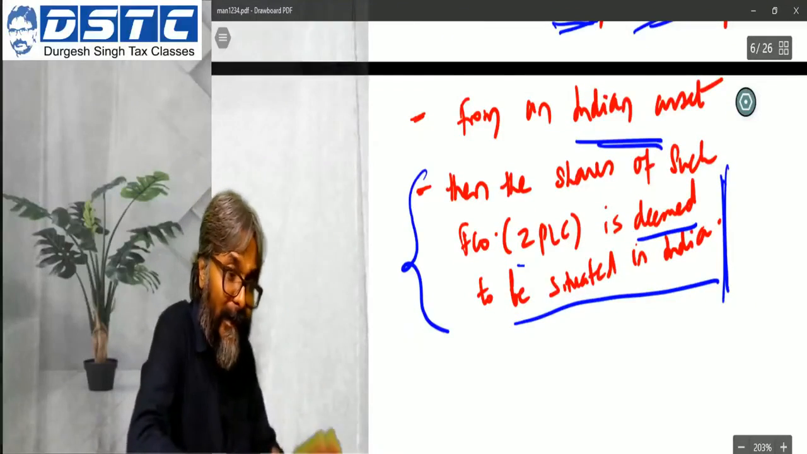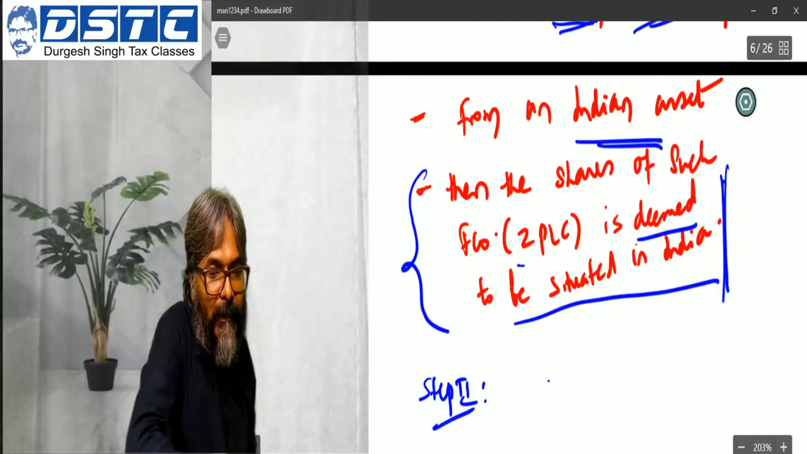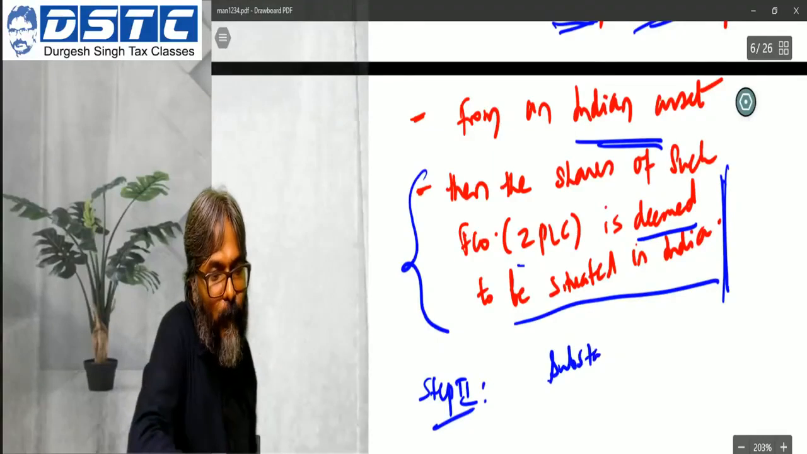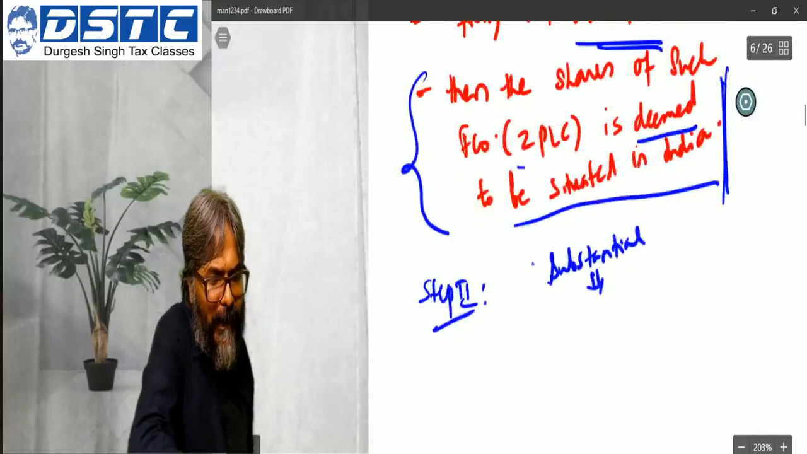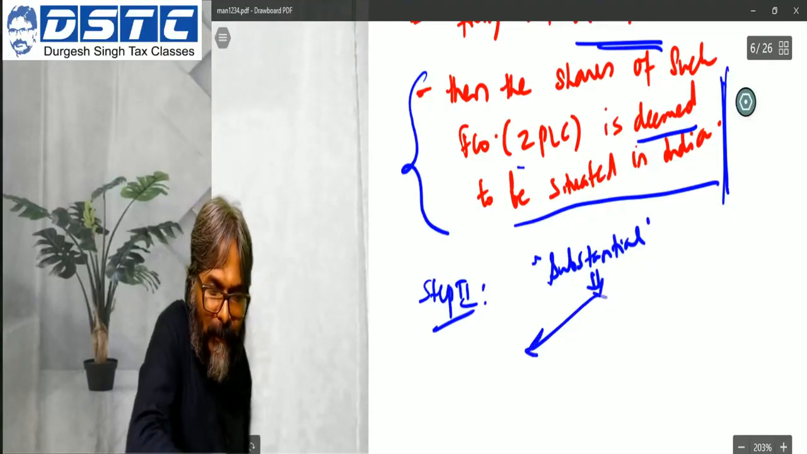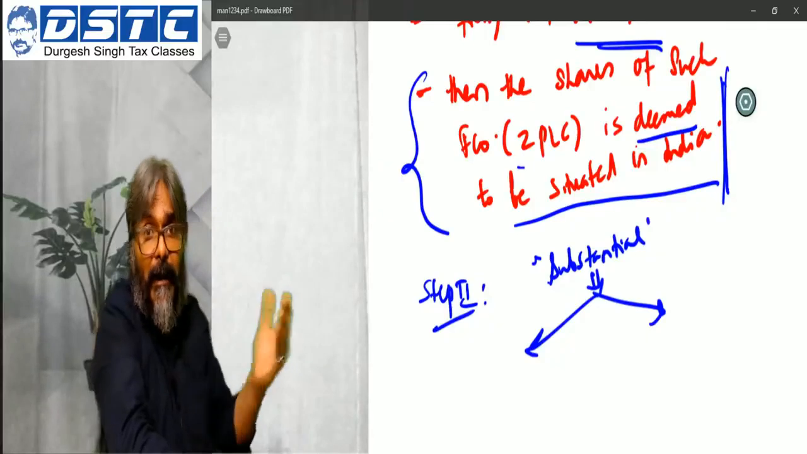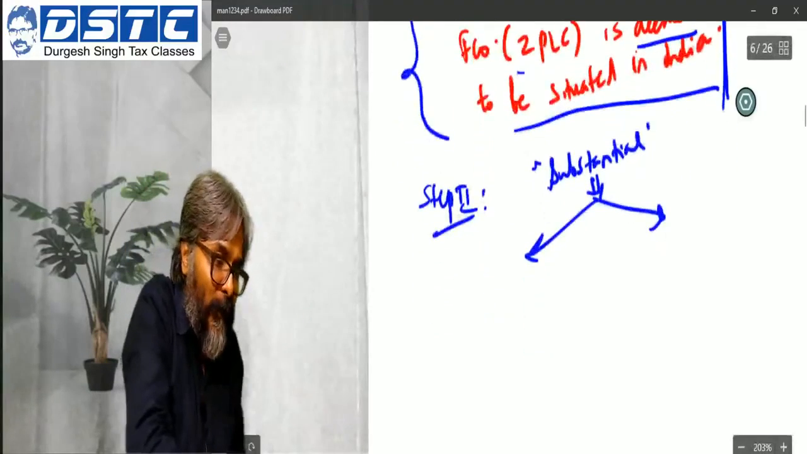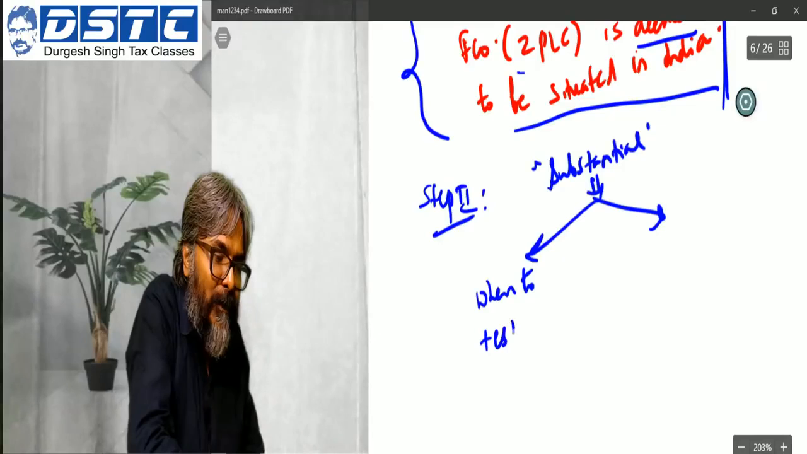Once you have written this, then you go to step number 2 of your answer. And what is step number 2? It is about substantial. What is substantial? Primarily we will discuss this. It may be difficult for you to write the answers in the normal way, so you can write like this also: when to test the substantial condition, and second, how to test.